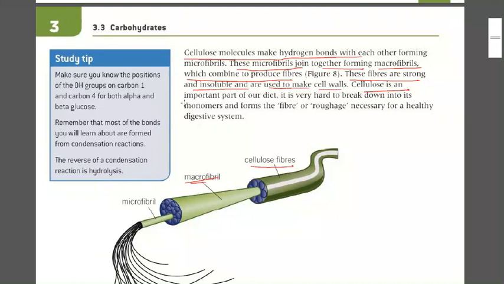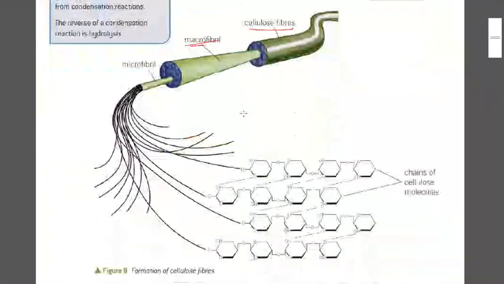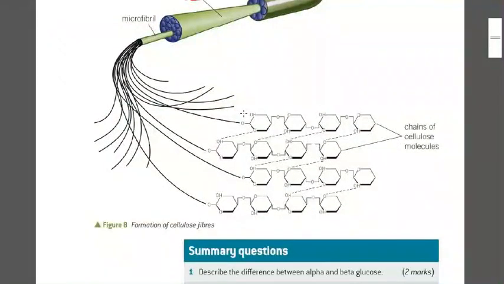Now, cellulose is an important part of our diet. It is very hard to break down into its monomer, so it forms the fiber or the roughage. So the fiber or the roughage, whatever we are eating in our diet, is nothing but cellulose. Whatever green vegetables we eat are nothing but cellulose. It is necessary for a healthy digestive system.